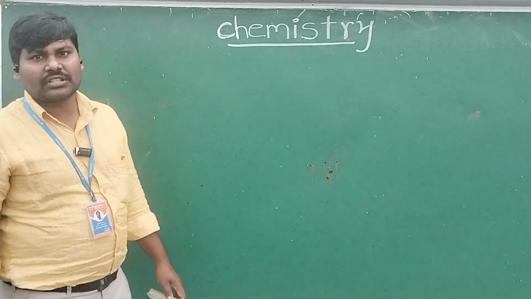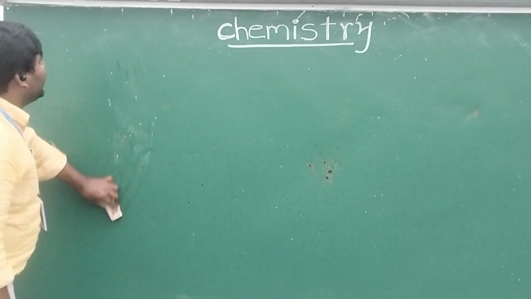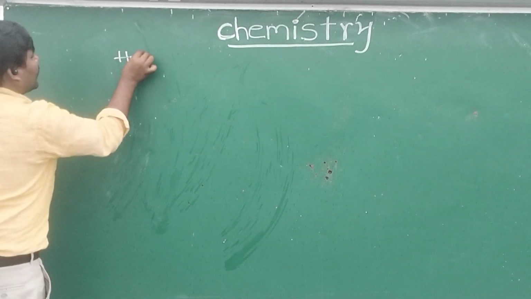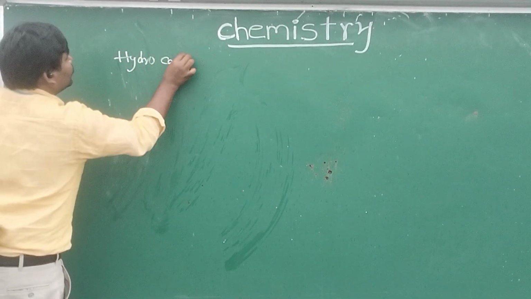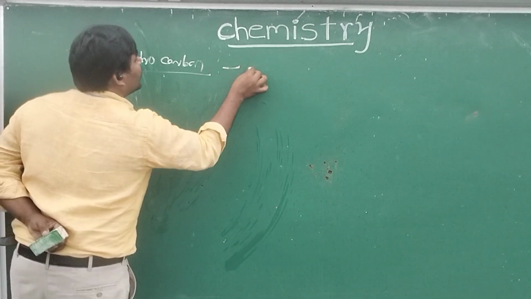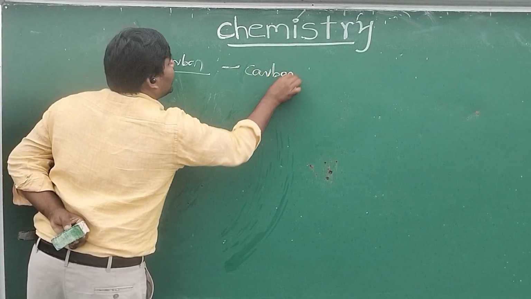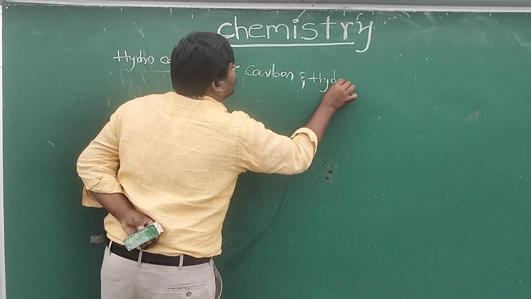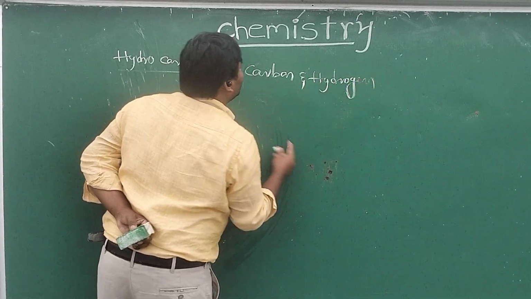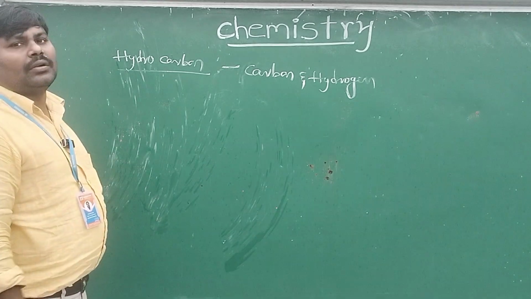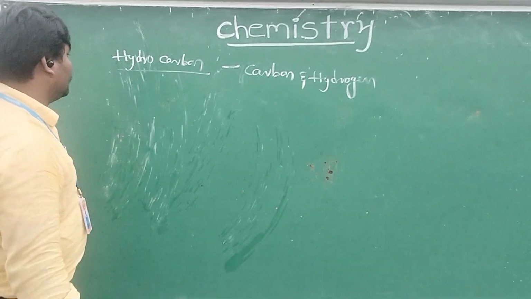Today we are going to discuss hydrocarbons and the classification of hydrocarbons. What is a hydrocarbon? The compound having only carbon and hydrogen, then the compounds are called hydrocarbons.